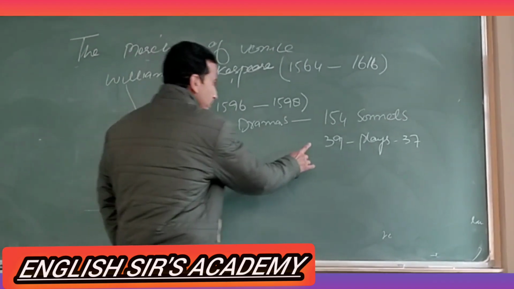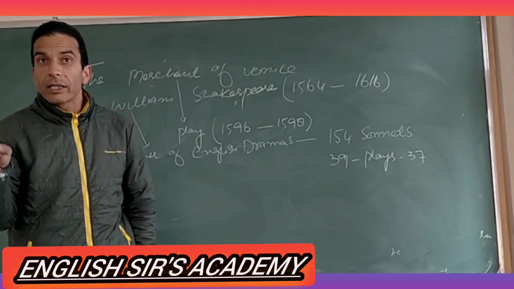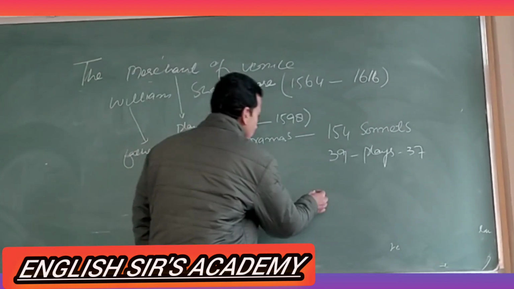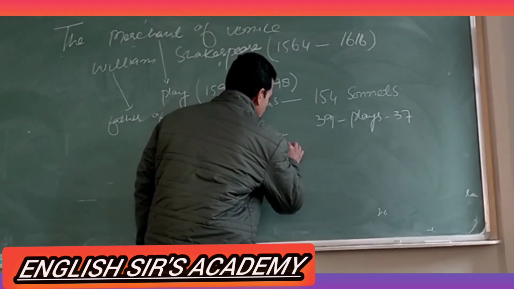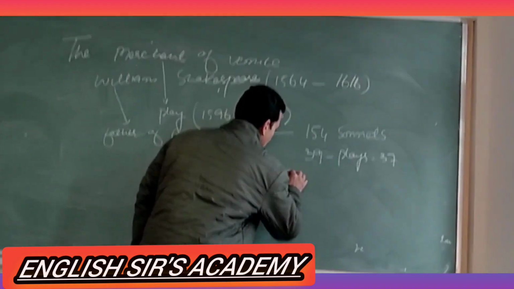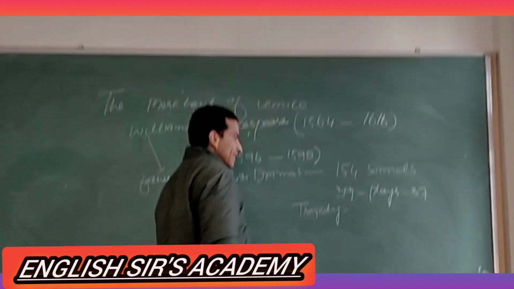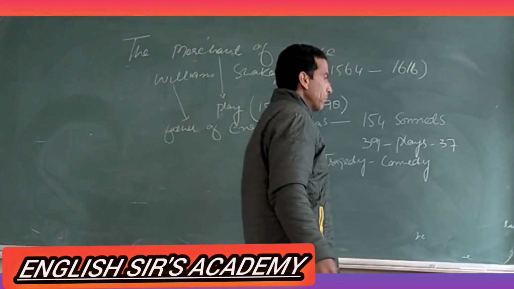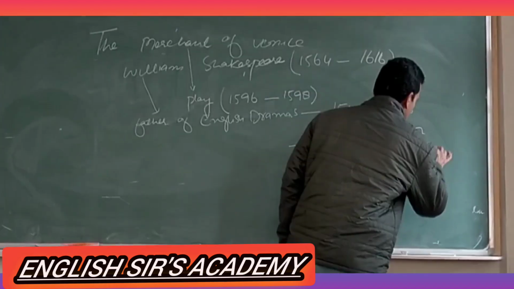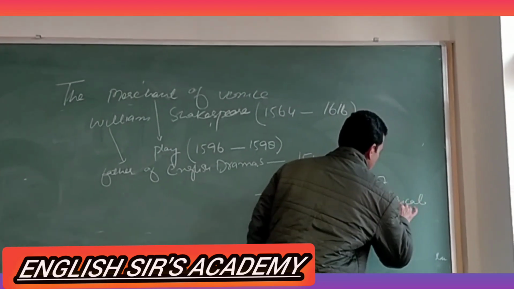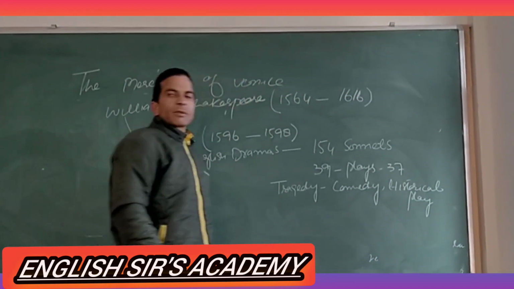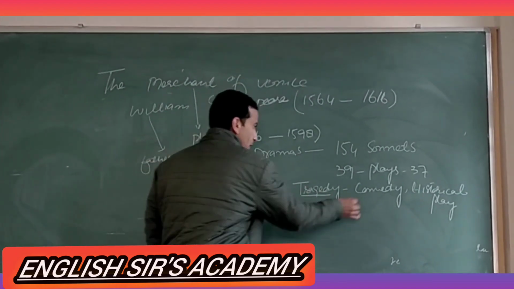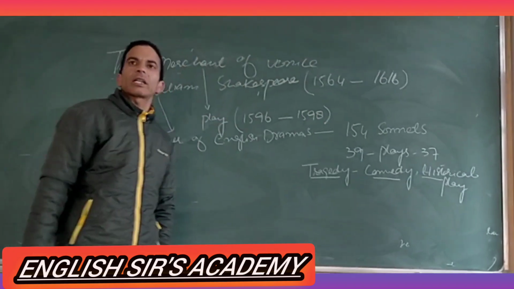As for the plays, they have been divided into 3 categories. Number first is tragedy. Number second is comedy. And number third is historical plays. So the plays of Shakespeare have been divided into 3 categories: tragedy, comedy, and historical plays.